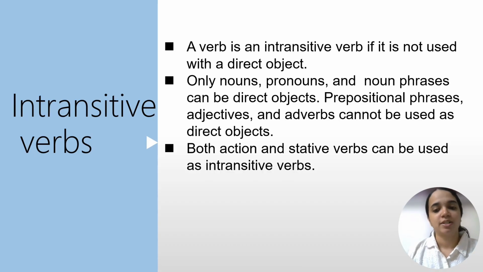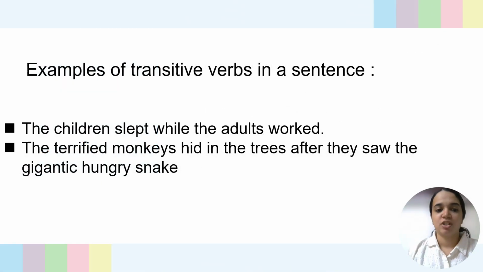Both action and stative verbs can be used as intransitive verbs. Here is the example. The children slept. Here, is there any object? No. While the adults worked, there is no object.